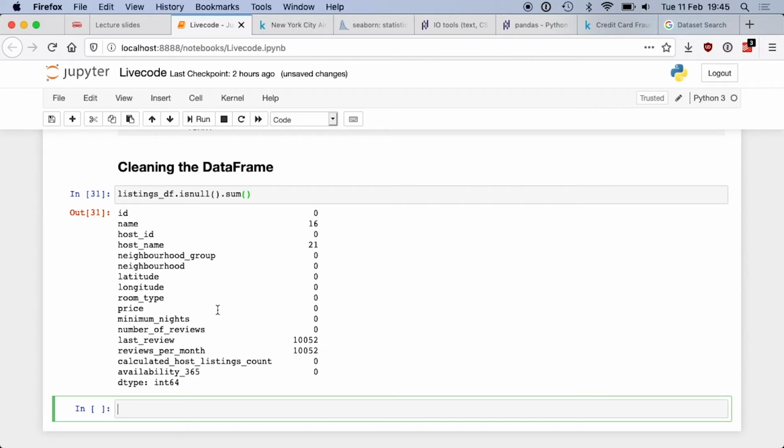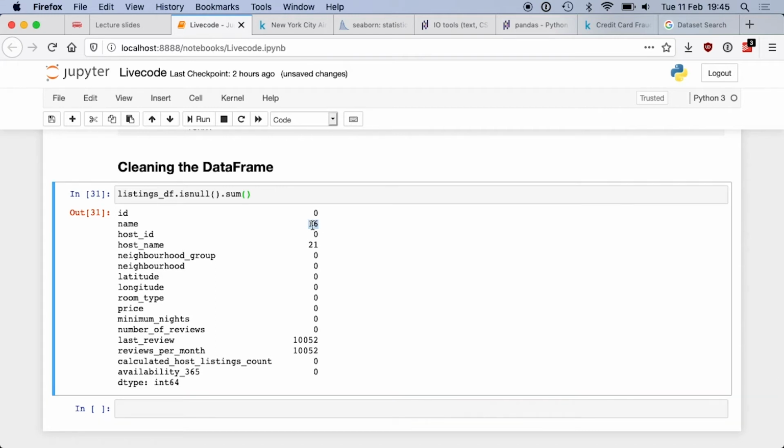You will call isnull().sum(), and isnull().sum() will tell you for each column how many rows have a blank value. So you see that only 16 rows out of the 50,000 don't have a name. Same for the host name. And we can see that for the last review,